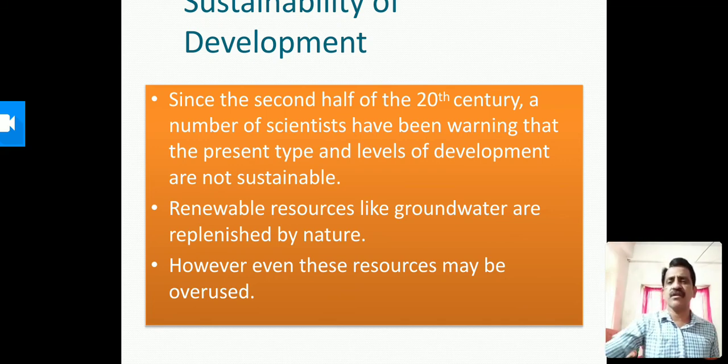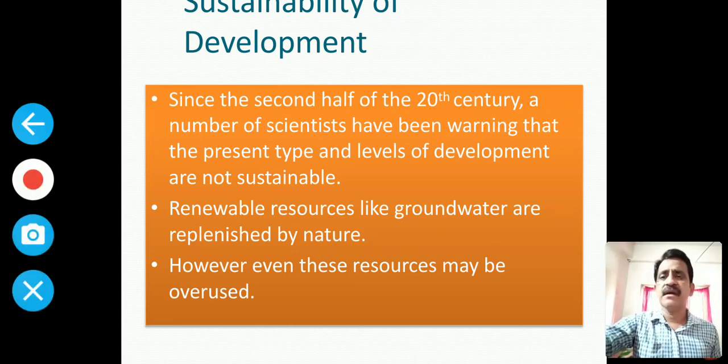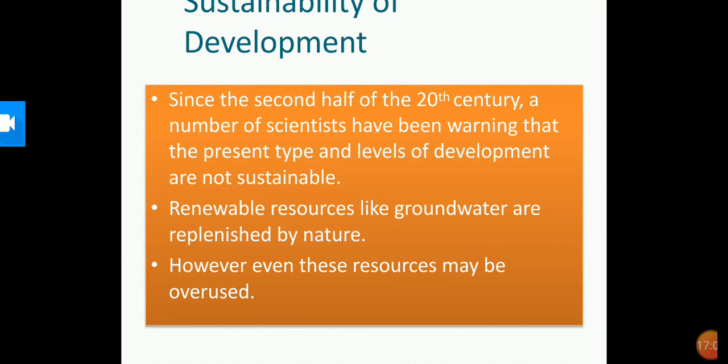Renewable sources like groundwater are replenished by nature. The renewable resources are replenished by nature. And groundwater also. Recent evidence suggests that groundwater is under serious threat of overuse in many parts of the country. About 300 districts have reported a water level decline of over 4 meters during the past 20 years. Nearly one-third of our country is overusing their groundwater reserves.